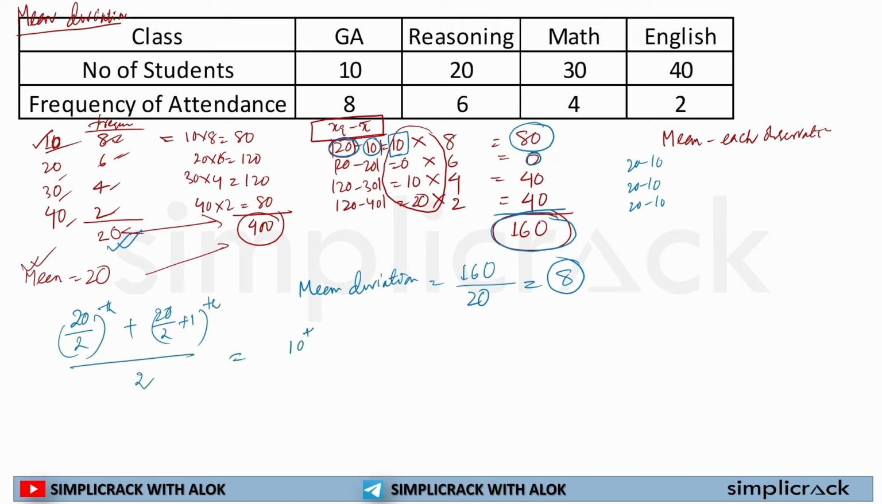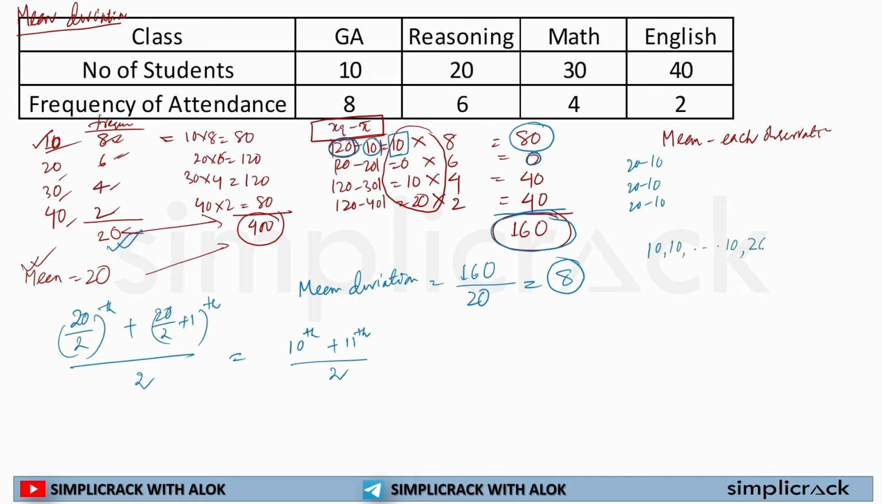So 10th term plus 11th term divided by 2. In this case 8 plus 6 equal to 14. So after 8, the 10th term will be 20 and the 11th term will be 20, because if you calculate, 10 comes 8 times, then 20 will start.